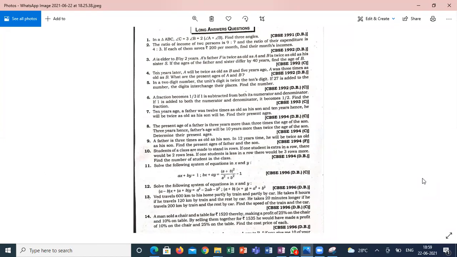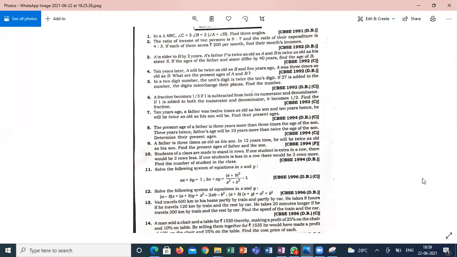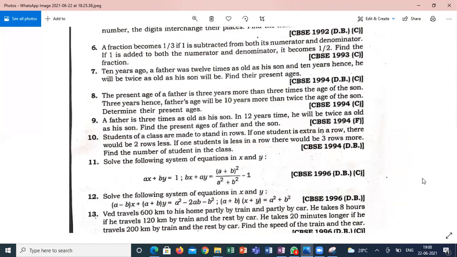Shall I try with question number 10? Because we have done age problems, velocity problems, and even number problems, but 10 is a little bit different. Students of a class are made to stand in rows. If one student is extra in a row, there would be 2 rows less. If one student is less in a row, there would be 3 rows more. Find the number of students in the class.